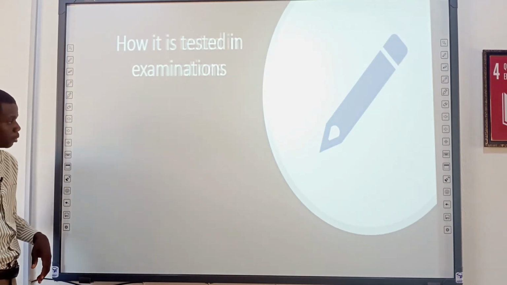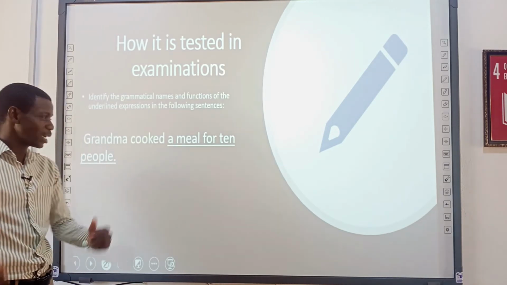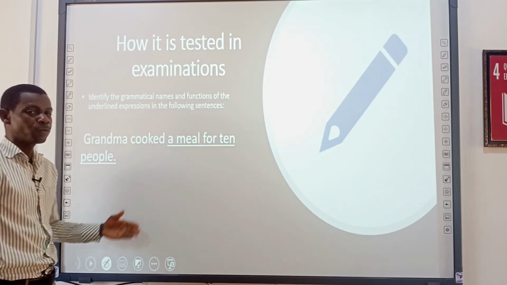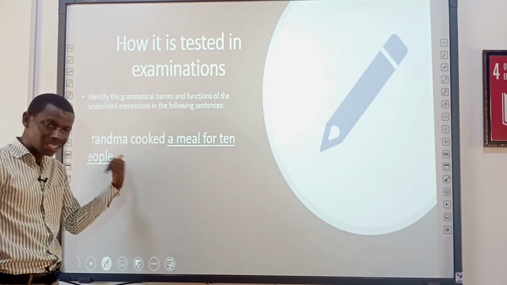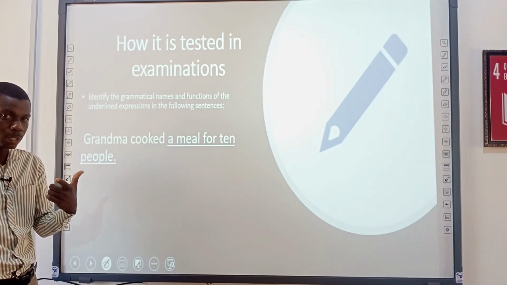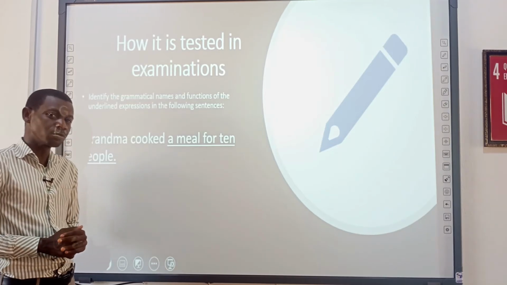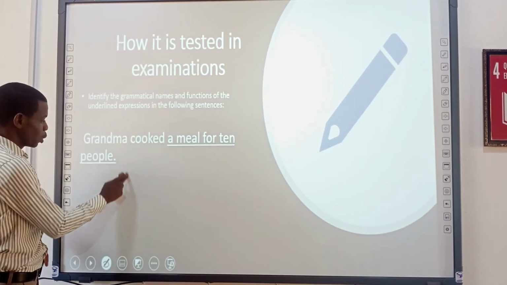So finally, let's look at what the grammar cooked for us. Grammar cooked a meal for 10 people. A meal for 10 people. What is the grammatical name of that expression in this sentence? I'm asking you. I think you have your answer now. What do you think the function is? You can pause the video. Okay, you said I should not run too fast, that you've gotten the answer. So let's see what we have here.